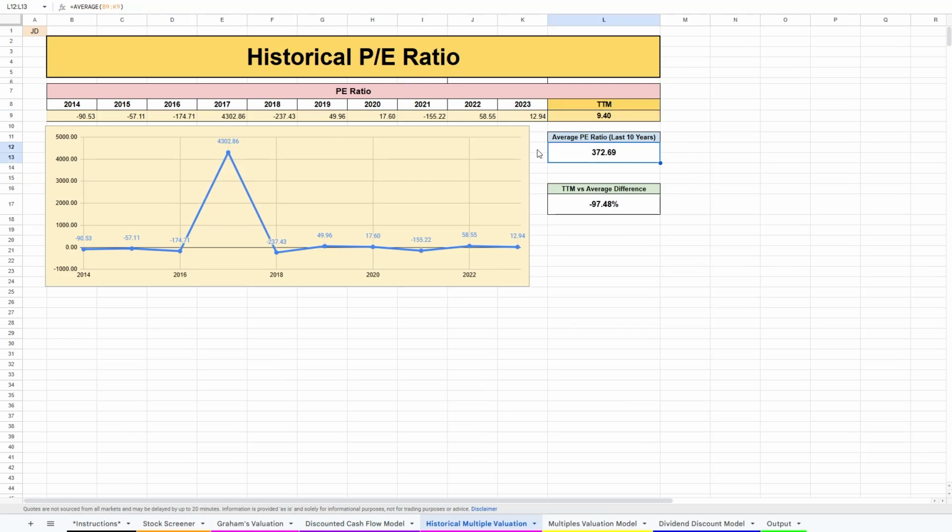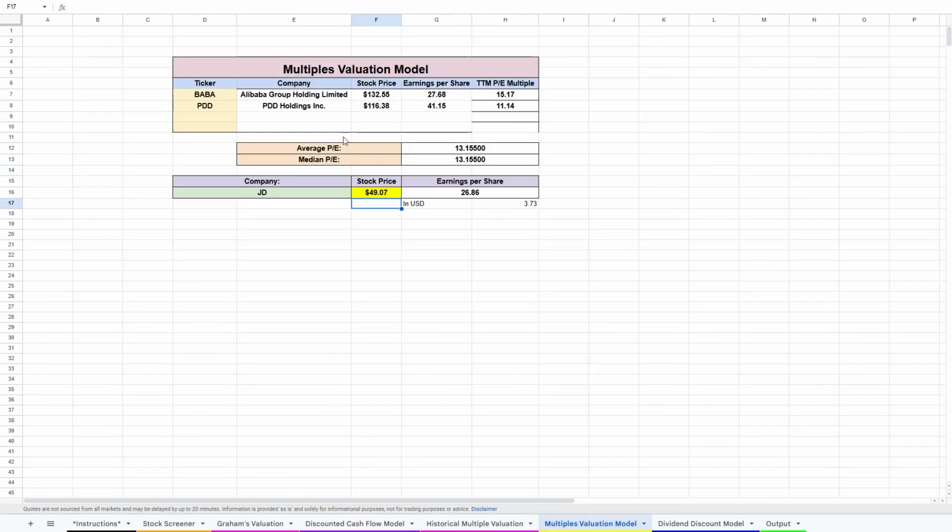Now, for historical multiples, you can see that they've had a historical multiple of 372 because their earnings have only recently started to go up a lot because they were unprofitable for quite some time. And their trailing 12 months price to earnings is 9.4. Multiples I compared with Alibaba and PDD, which owns Temu, and we get an intrinsic value of